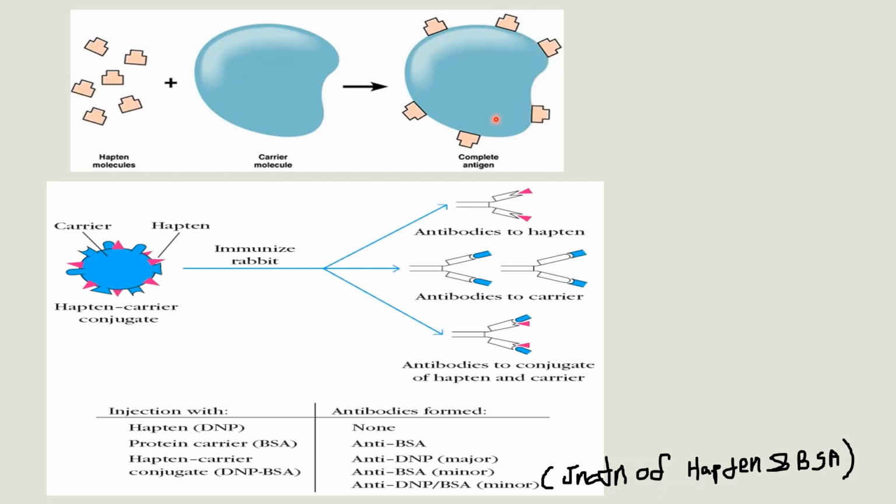So this hapten carrier complex is called a complete antigen. Complete antigen means immunogen. They are able to induce an immune response. Here you can see that the blue one is the carrier and the pink ones are haptens. This is a hapten carrier conjugate.